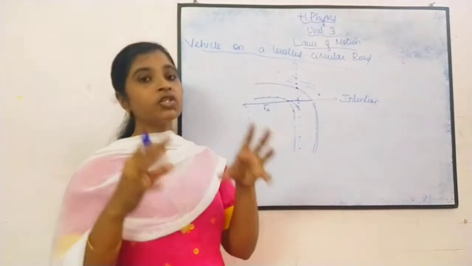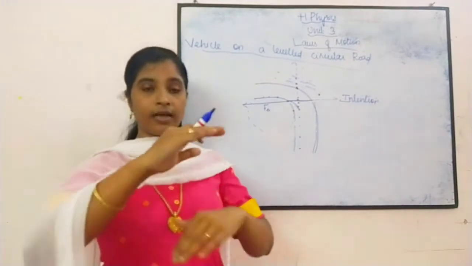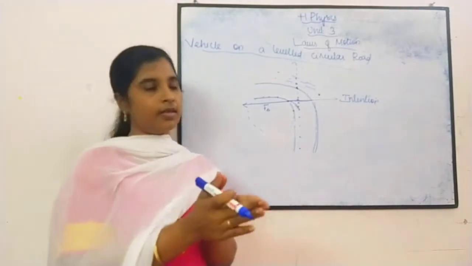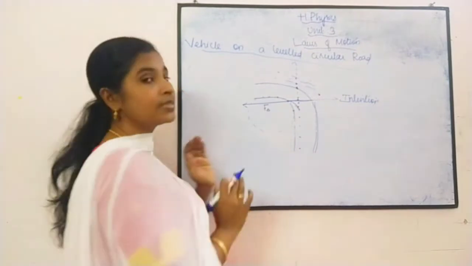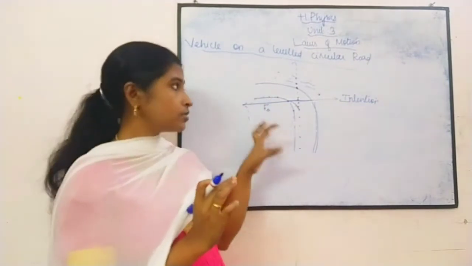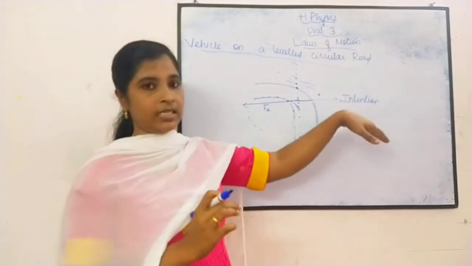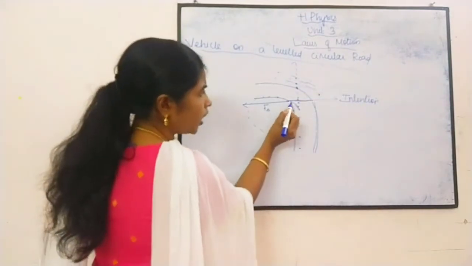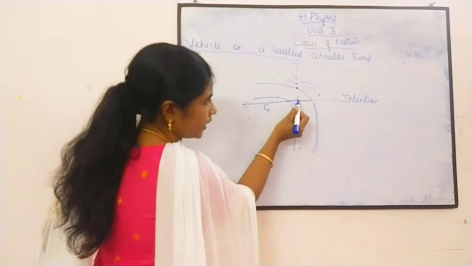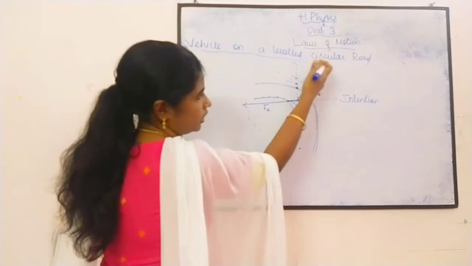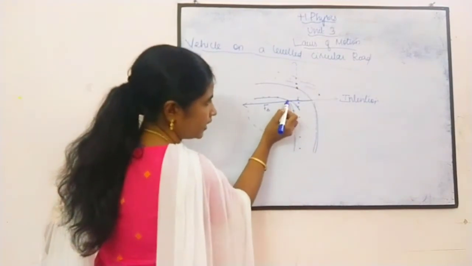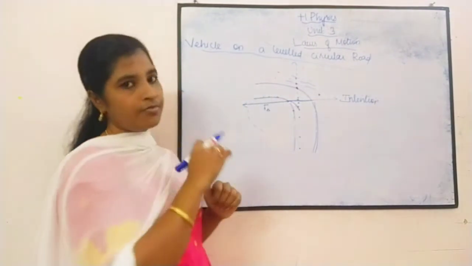So in order to avoid the skidding, a frictional force is developed by this surface which will oppose the intention of the car in this direction. It pulls the car back instead of letting it go this way. If it goes like this, it will fall, right? So what pulls it back here instead of going there? This frictional force.